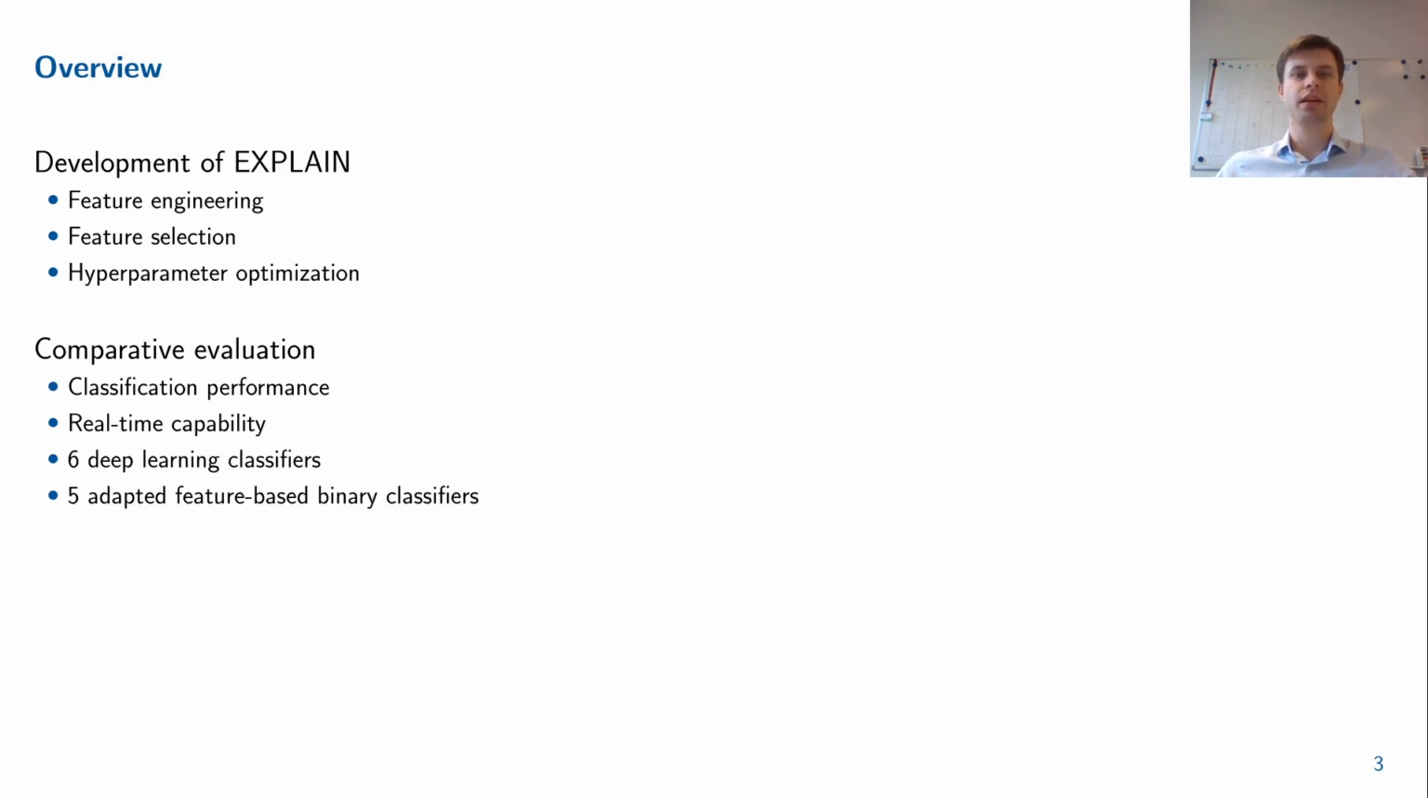Here we take a look at the three development steps: feature engineering, feature selection, and hyperparameter optimization. Subsequently, we extensively compare our proposed classifier with 6 state-of-the-art deep learning-based approaches and 5 feature-based approaches which we adapted from binary DGA classification to the multiclass classification task. Thereby, we demonstrate that our classifier is able to achieve results competitive to the currently best-performing deep learning classifiers and is at the same time capable of real-time classification.